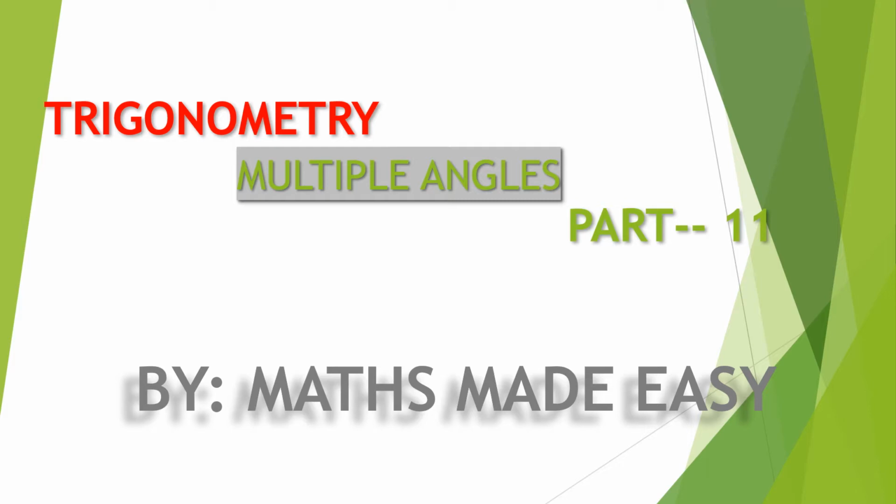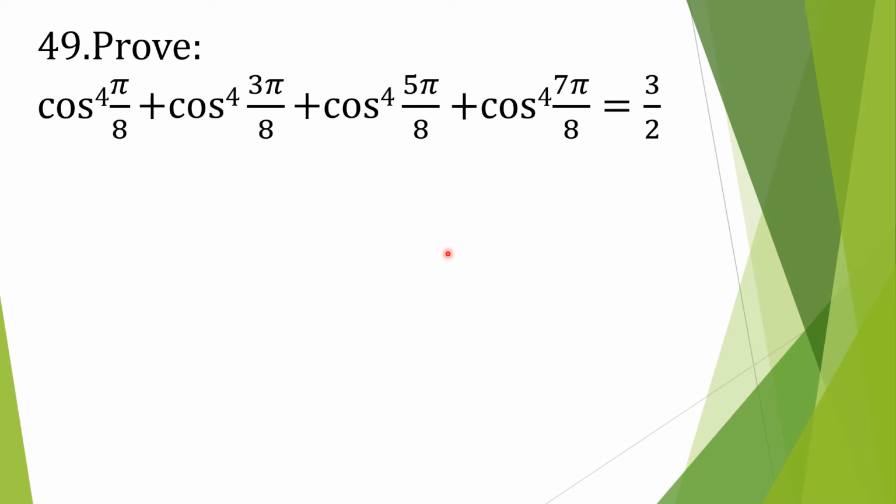So today let's continue multiple angles part 11. Question number 49. Prove that cos power 4 pi over 8 plus cos power 4 3 pi over 8 plus cos power 4 5 pi over 8 plus cos power 4 7 pi over 8 is equal to 3 over 2. So let's continue. Solution.